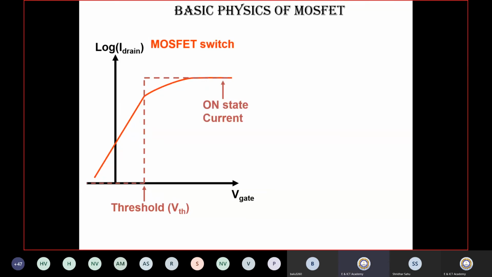a MOSFET in a particular integrated circuit, what are they doing inside the integrated circuit? If you talk about memory, or if you talk about processors, they are doing only one operation. What operation are they doing? Only working as a switch, okay. If you talk about analog applications, they will be working as an amplifier. But in the case of digital applications, especially processors and memories, they use only one operation, that is the MOSFET switch.